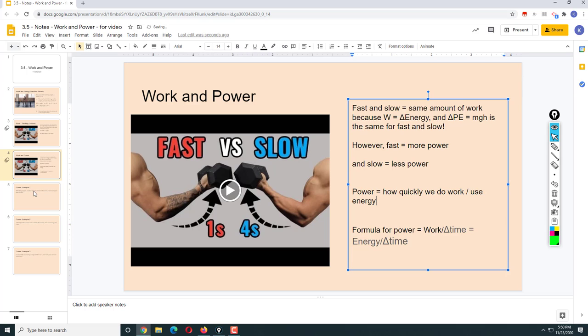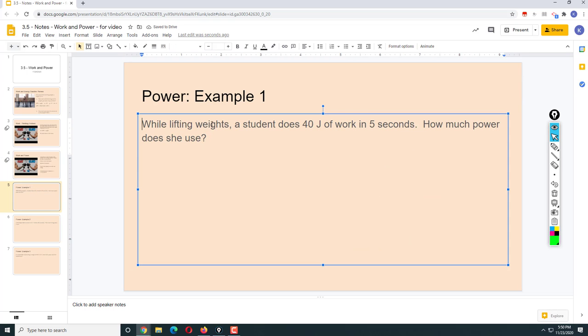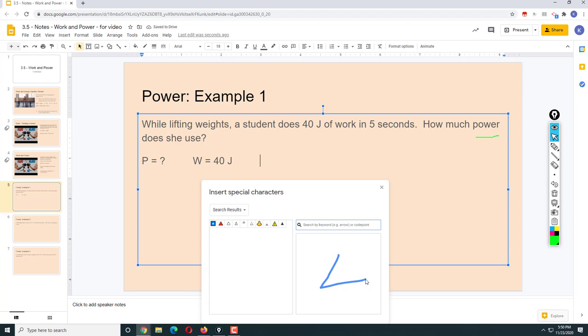For example, while lifting weights, a student does 40 joules of work in 5 seconds. How much power does she use? So we don't know power. We know work done is 40 joules. The change in time is 5 seconds. That's how much time it takes.